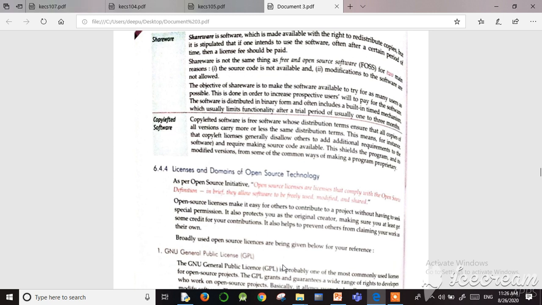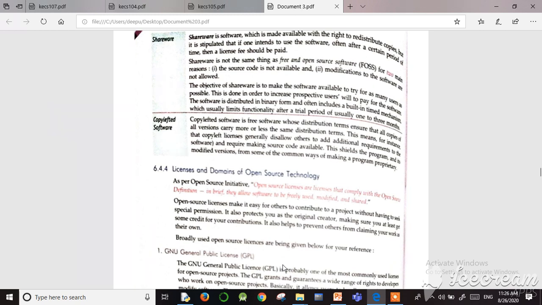Previous day we studied about shareware. So today's topic is copylefted software. Copylefted software is free software whose distribution terms ensure that all the copies of all the versions carry more or less the same distribution terms.